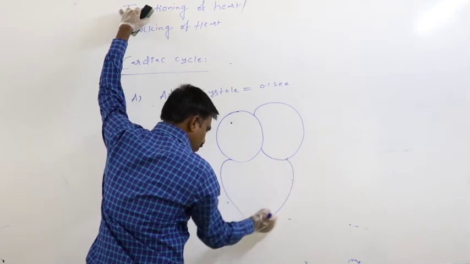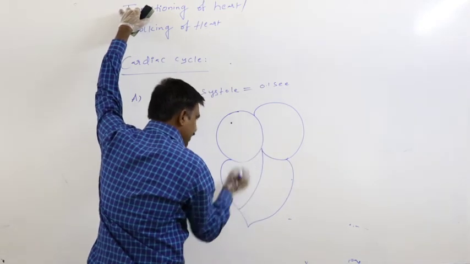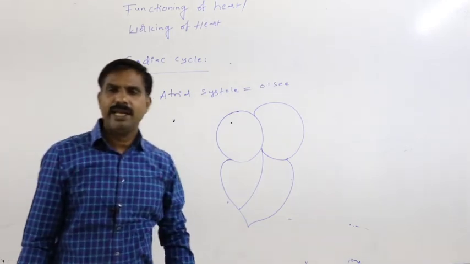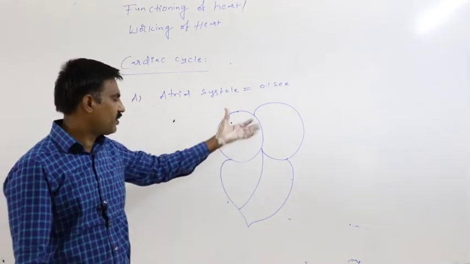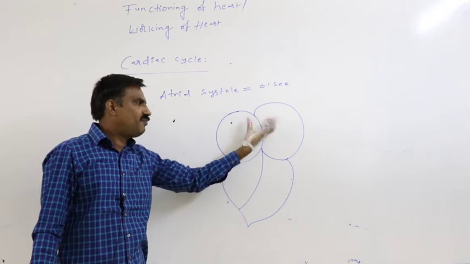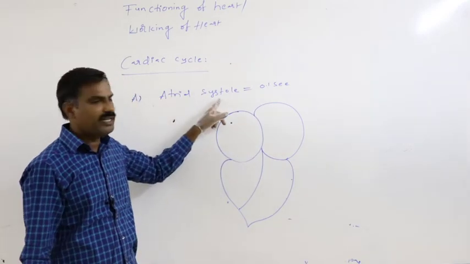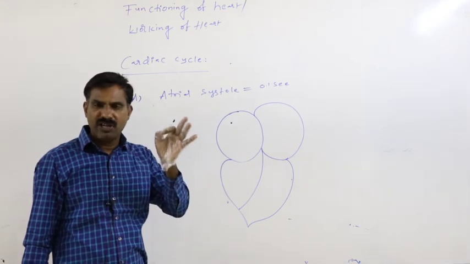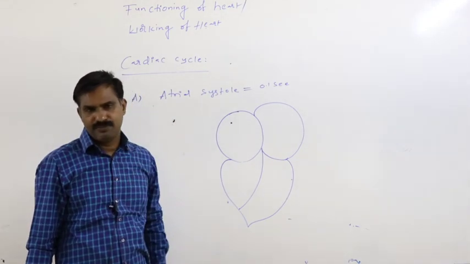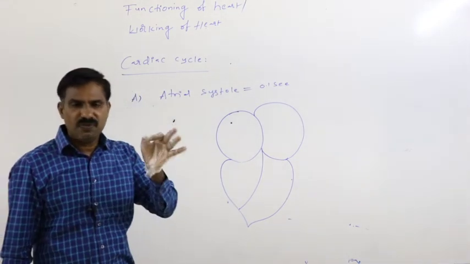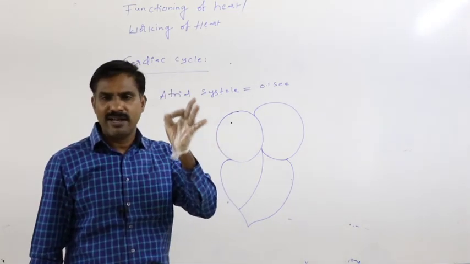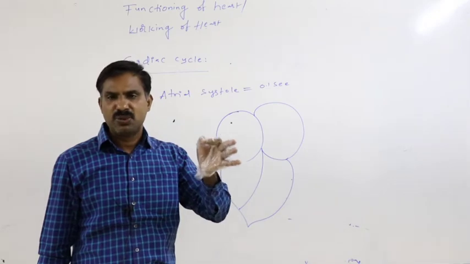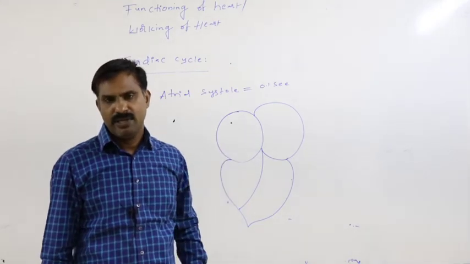Atrial systole means what? Atrial contraction. Contraction of both sides of the atria is said to be the atrial systole. Just before the beginning of atrial contraction, all four chambers of heart are in relaxation. That is the joint diastolic state.